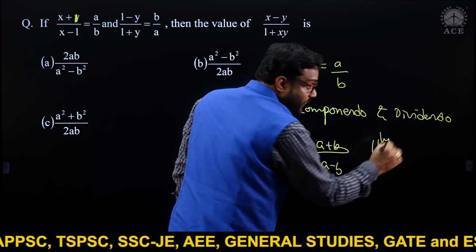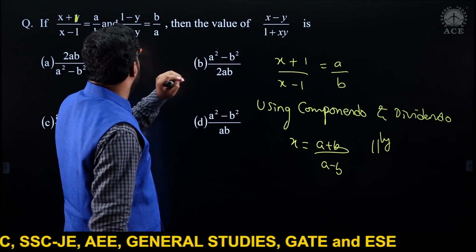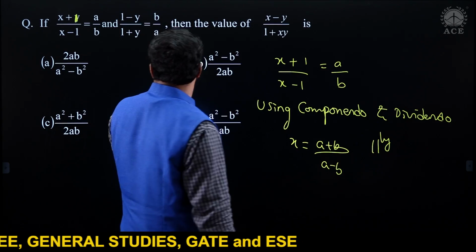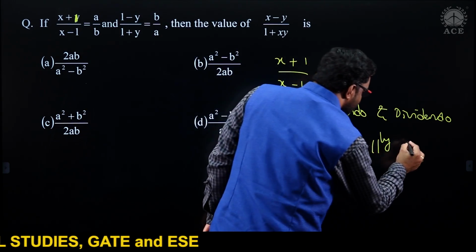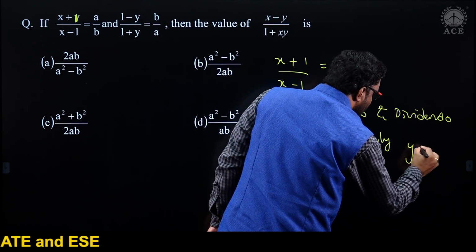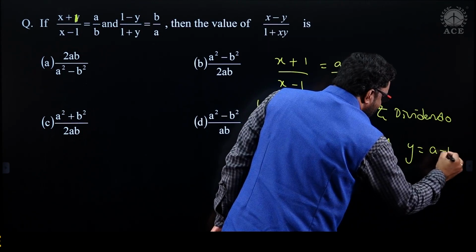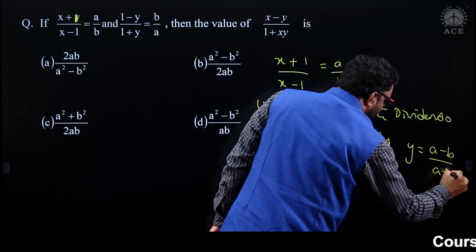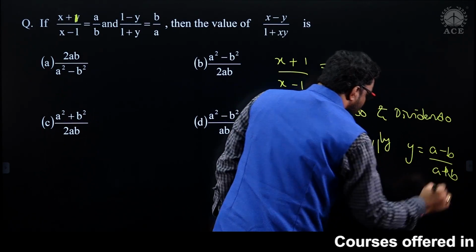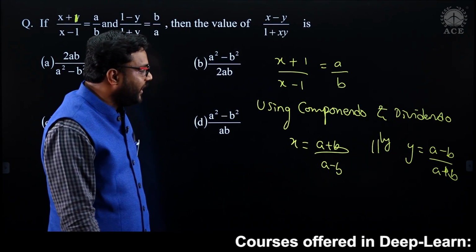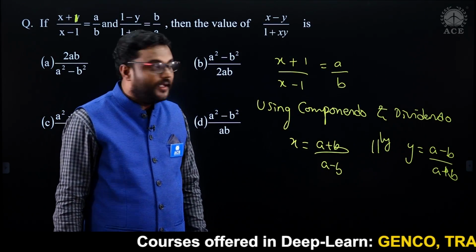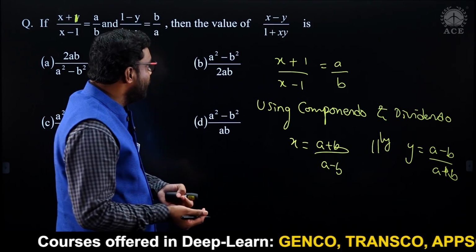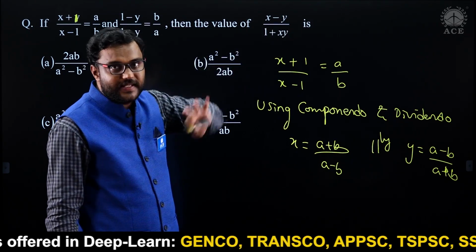Similarly, if you apply componendo and dividendo for y, you add those two and subtract. So here y is nothing but (a minus b) by (a plus b) that you will get. If you apply componendo and dividendo, y is nothing but a minus b divided by a plus b. X is this. What you have to find? (x minus y) by (1 plus xy).